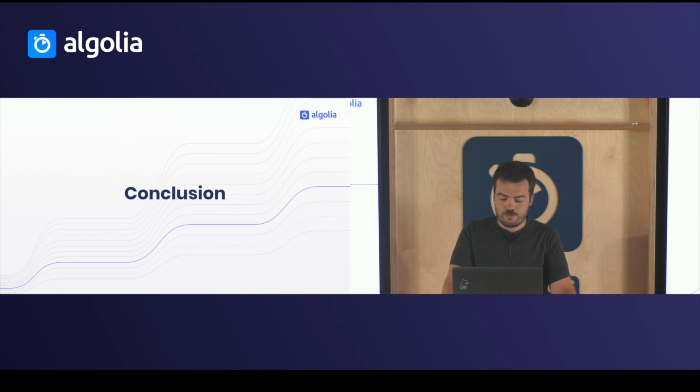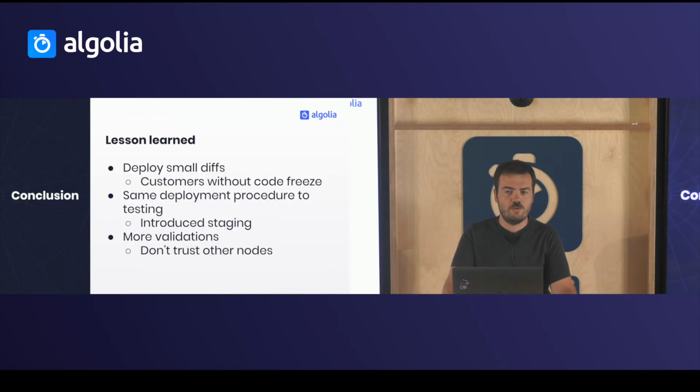So the conclusion. I will start by speaking about the technical details, how we made sure that this issue doesn't happen again. The first issue was the number of diffs.